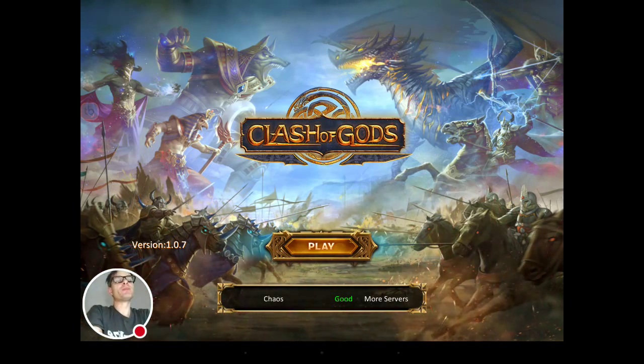So this game has been culturalized, heavily changed, particularly graphically, but in other areas as well. Now called Clash of Gods, you can see from this splash screen it's more about a bit more of a Western mythology, with some Egyptian mythology going on there, and we'll see how it goes.